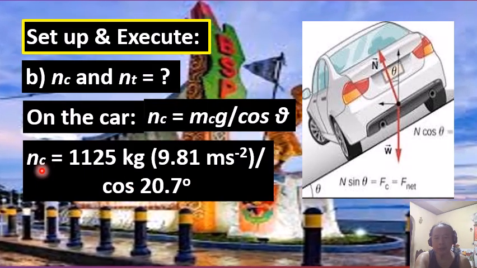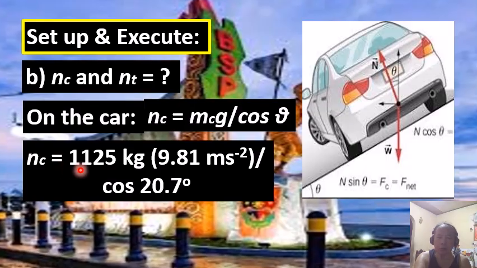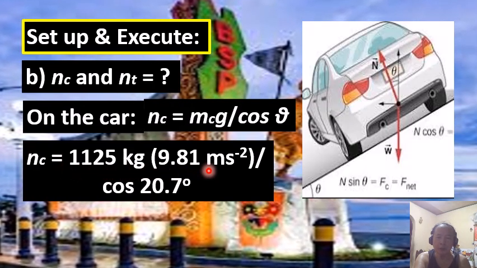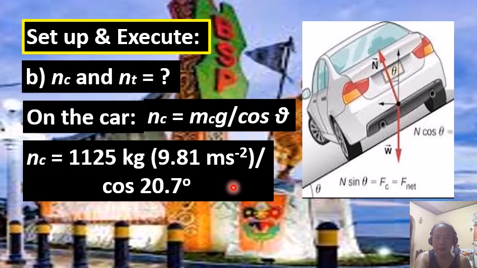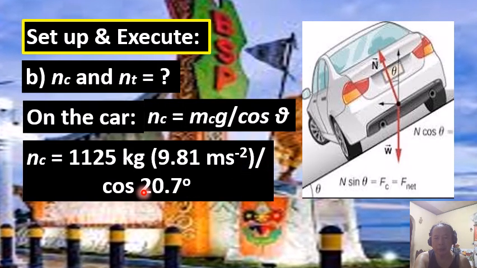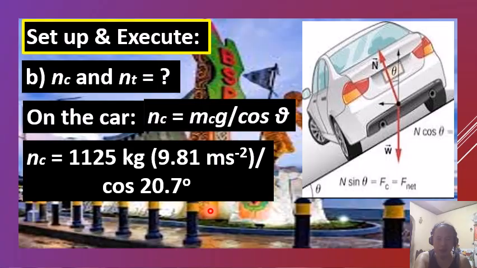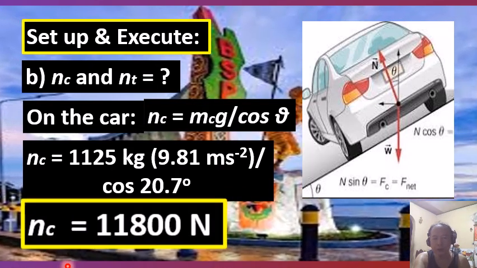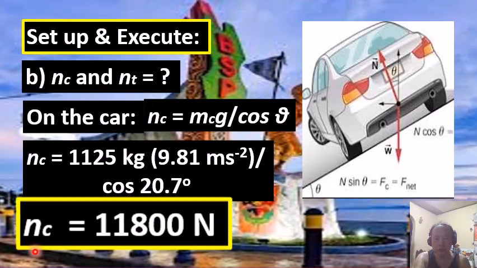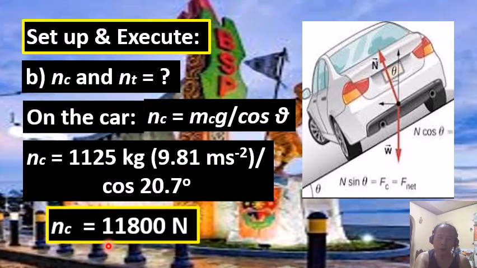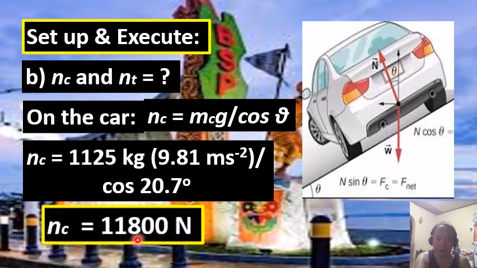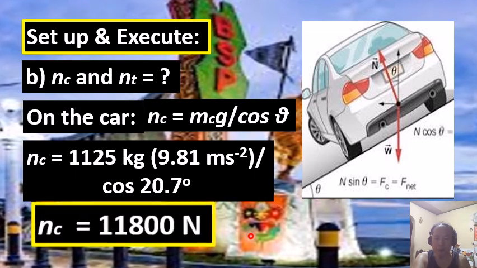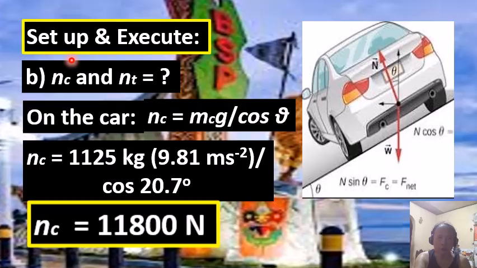Or that is, N sub c is equal to 1,125 kilograms multiplied by 9.81 meters per second squared, and then divided by the cosine of the bank angle 20.7 degrees. So when we do our math, we get the value of the normal force exerted by the road surface on the car equal to 11,800 newtons, rounded to three significant figures.